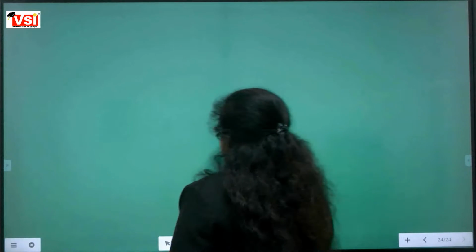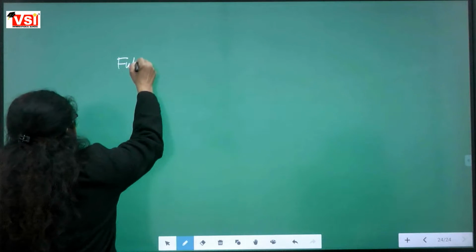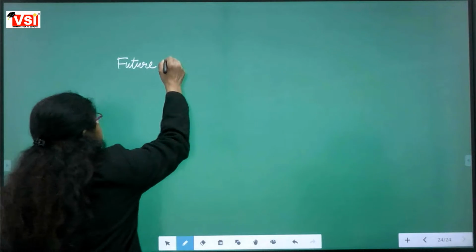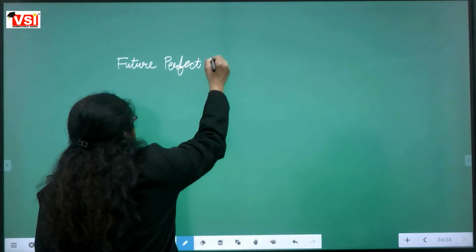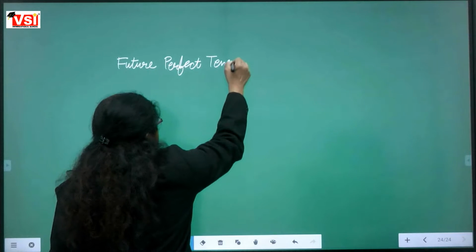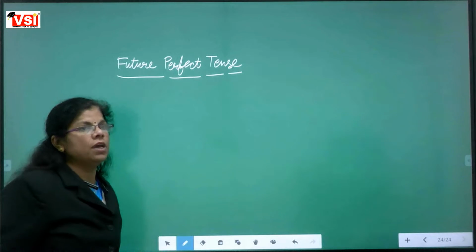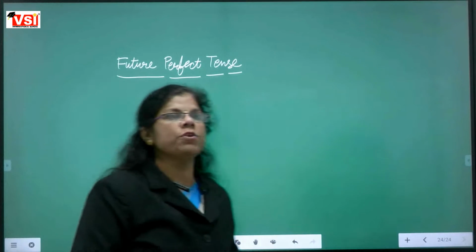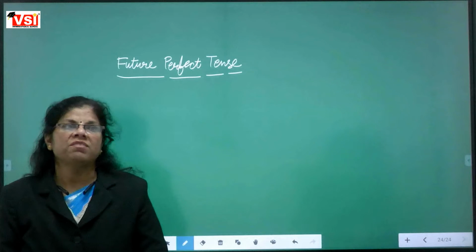Now, the next is future perfect. We are going to learn about changing future perfect tense active sentences into passive sentences.